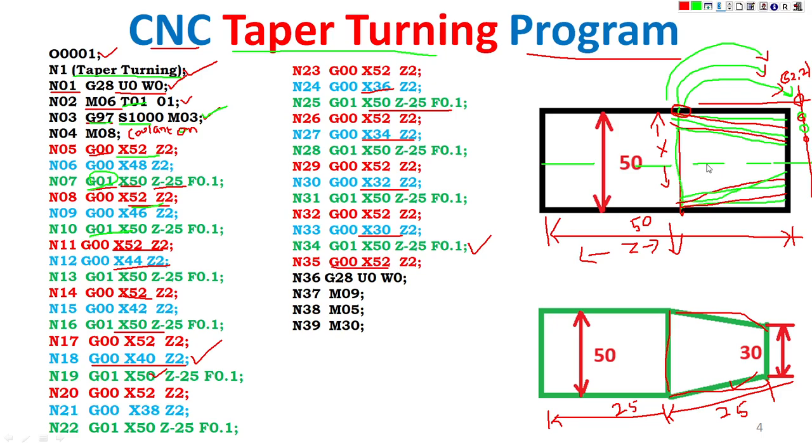Finally G00 X52 to the original position. X is 28, so home position. M09 is coolant off. M05 is spindle off. M30 is the end of the program. This is the taper turning program of CNC. Thank you.